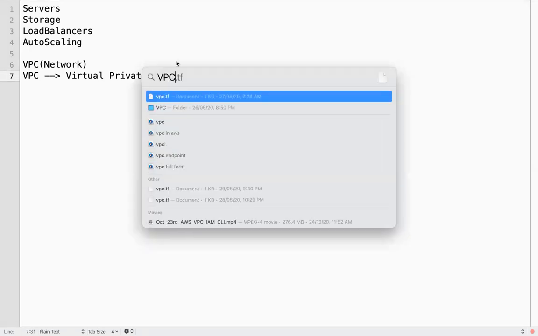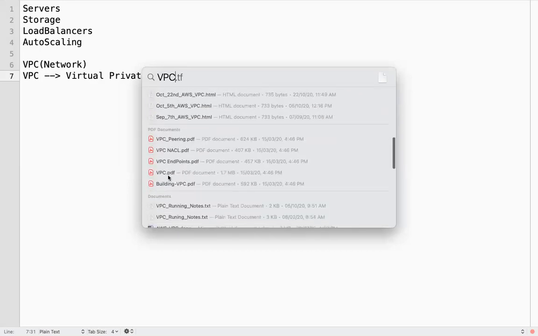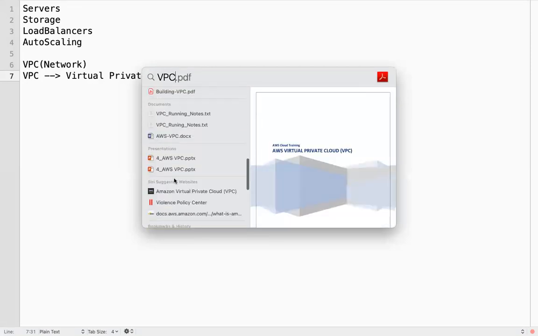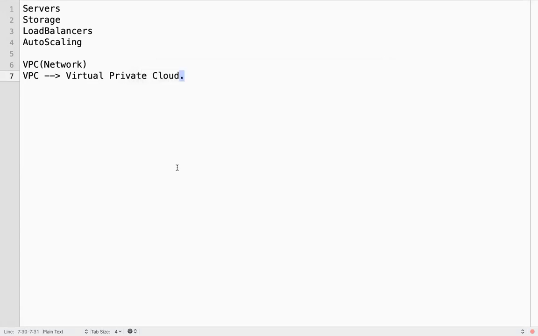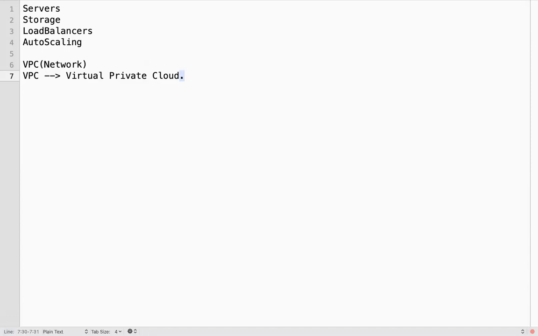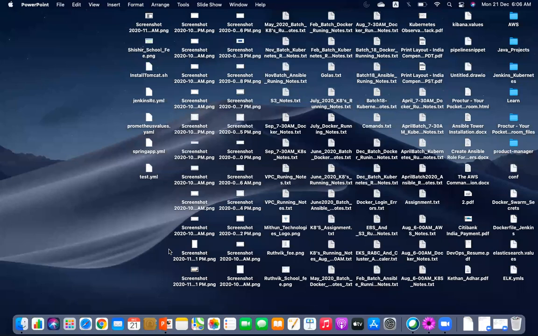We can create our own networks. Within an AWS account, we can create our own network where we can place our AWS resources, which you have a complete control.